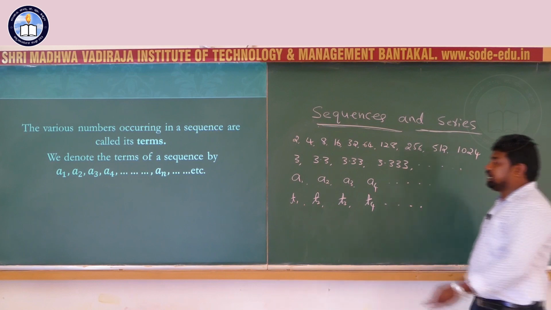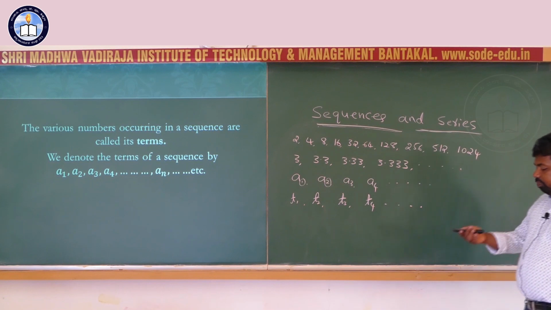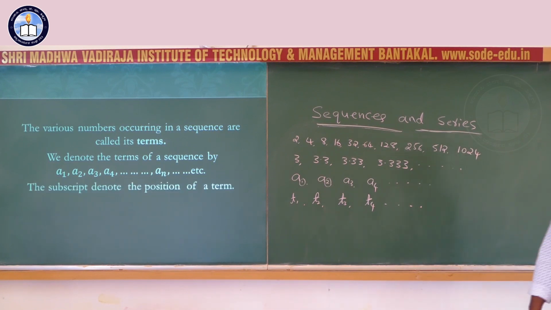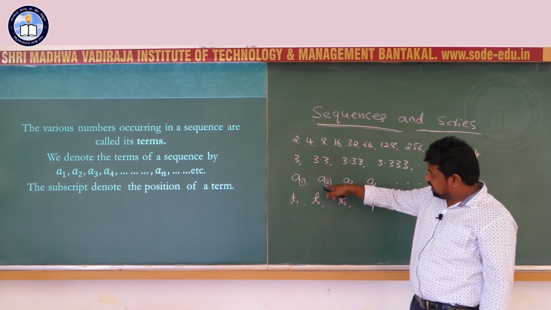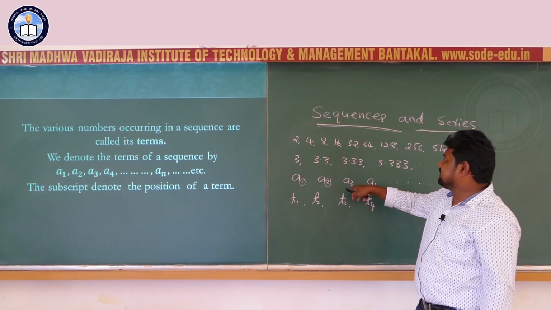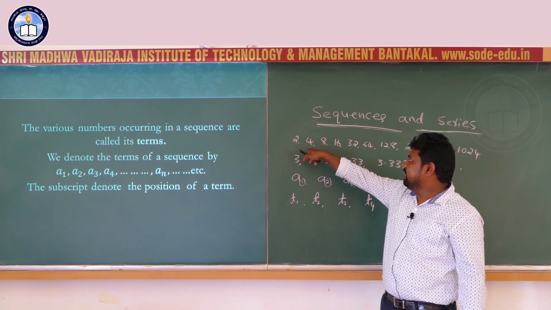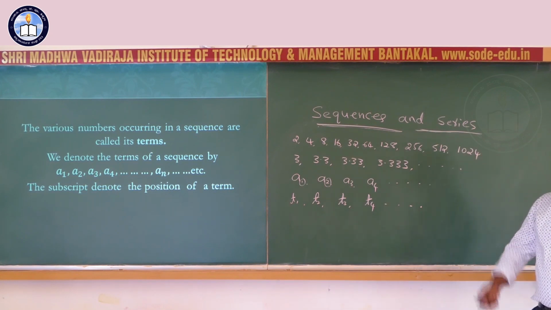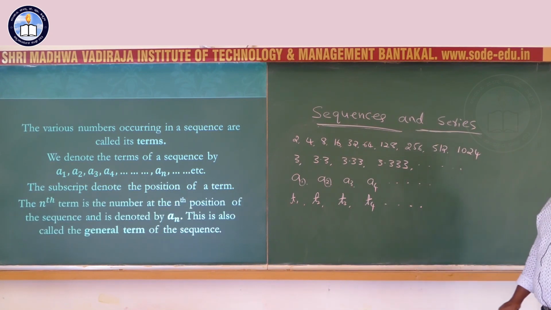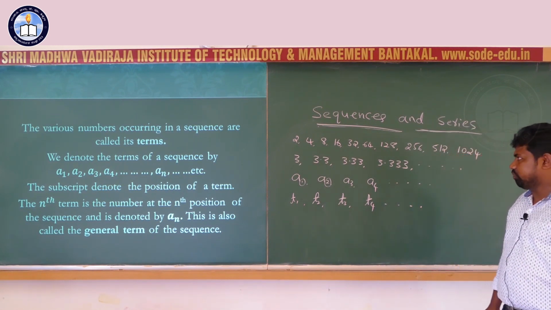Here the subscript denotes the position of the term. A1 means first term, A2 means second term, A3 third term. Here it is the A1, 2 is the A1, 4 is the A2, 8 is the A3, third term of the sequence. The nth term is the number at the nth position of the sequence.